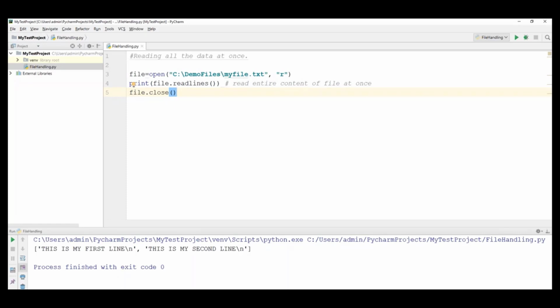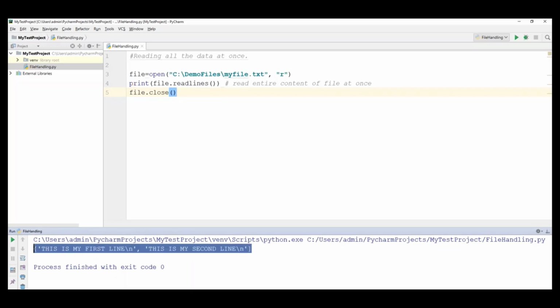So here we are getting the output in array format. The lines we have created in the file are put into an array.